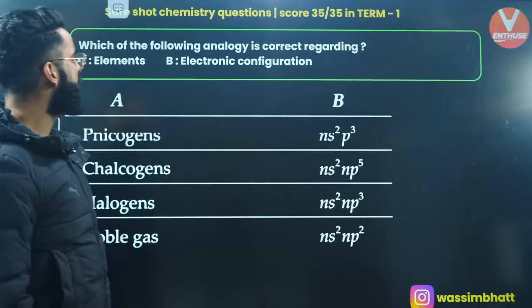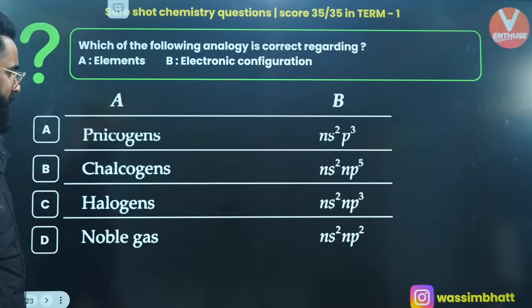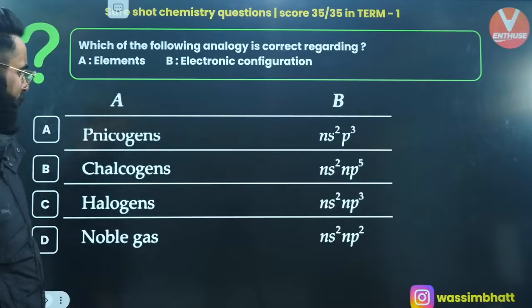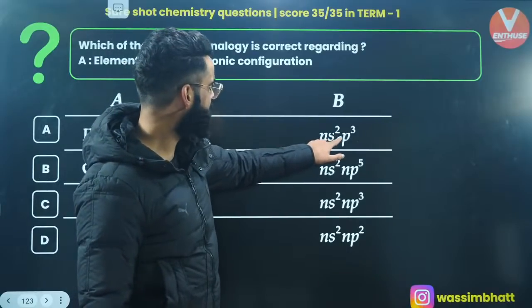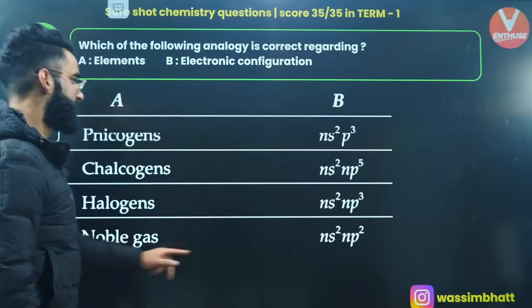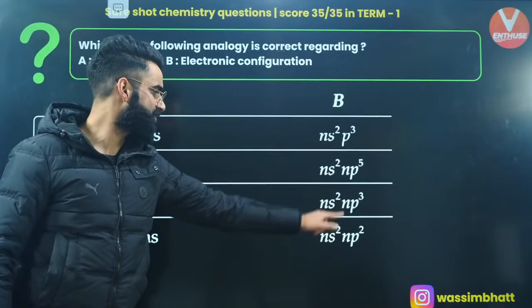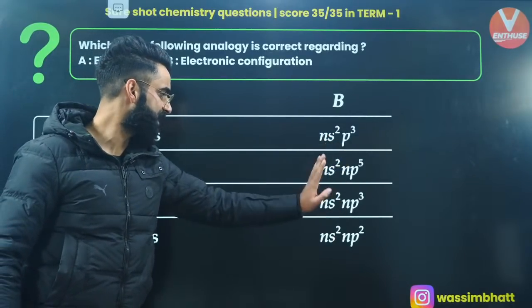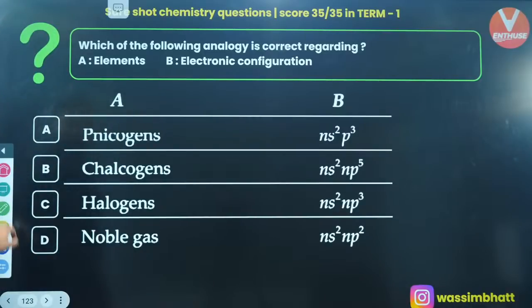Which of the following analogy is correct regarding... wait, there is something wrong. Over here, okay, it is NS2 NP3. I thought this option and this option are same, but the first one is NS2 NP3 and the second one is NS2 NP3. All right.